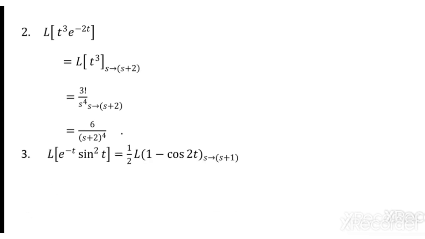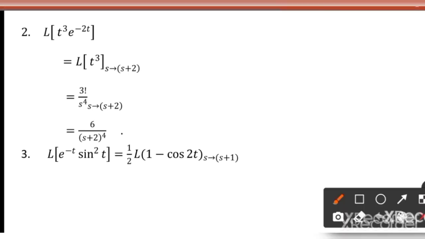Take one more, e power minus t into sin square t. Remember the associated function is sin square t. First get the Laplace transform of sin square t. Once the result is obtained, then go for replacing s by s plus 1, because a is here minus 1, s minus minus, so s plus 1.